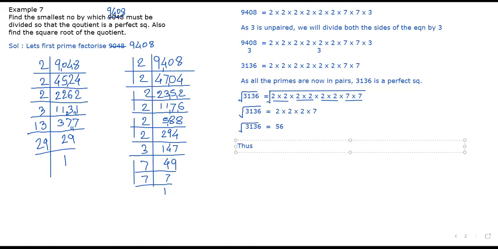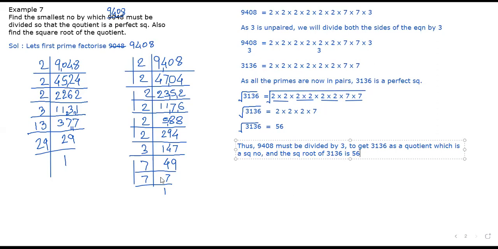Thus, 9408 must be divided by 3 to get 3136 as a quotient, which is a square number, and the square root of 3136 is 56. Yes or no, children? Yes, sir.